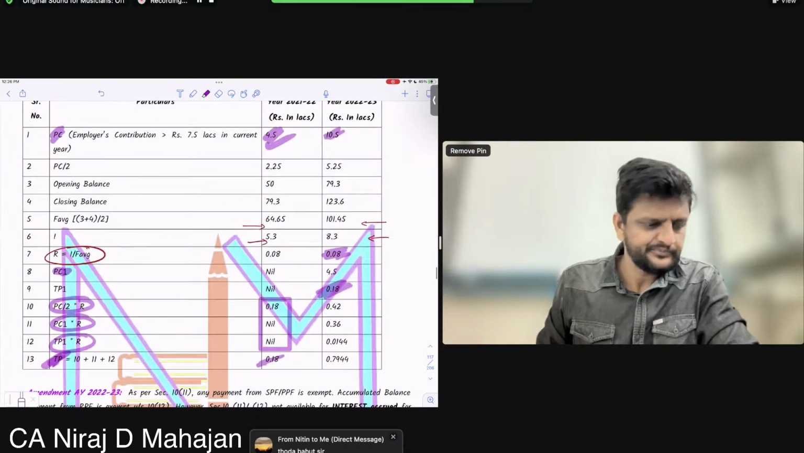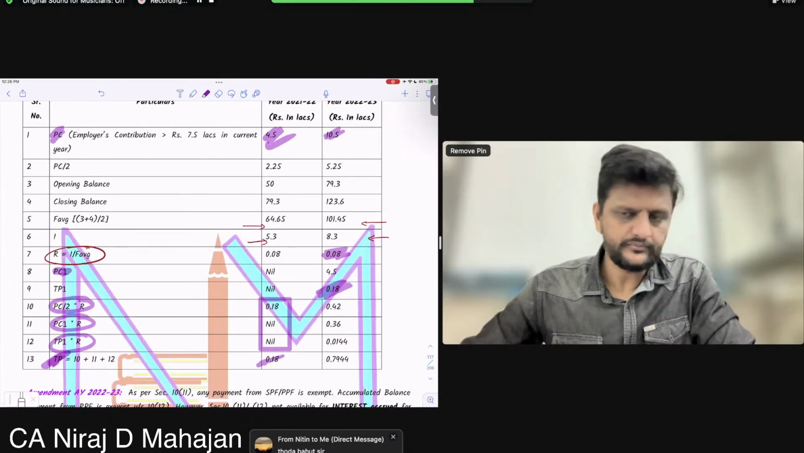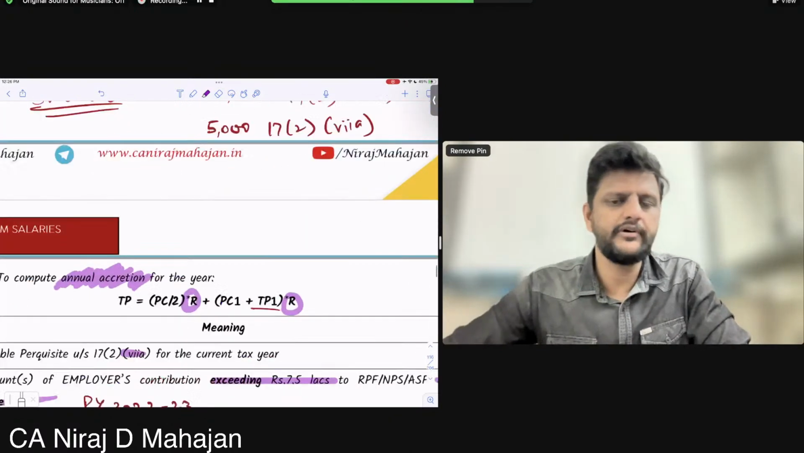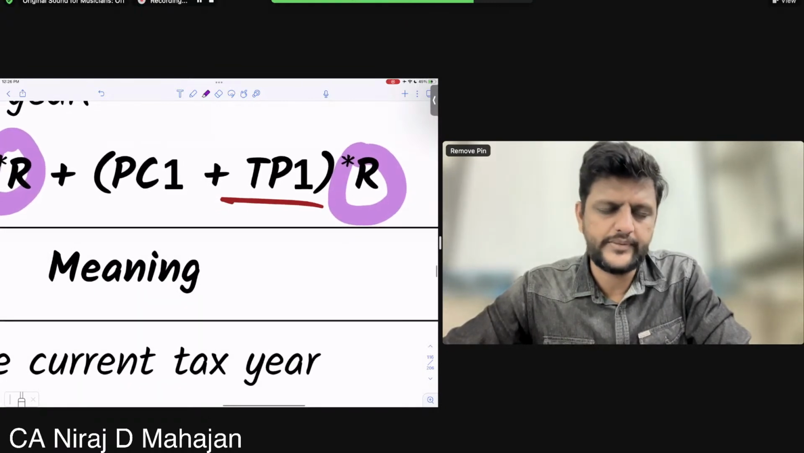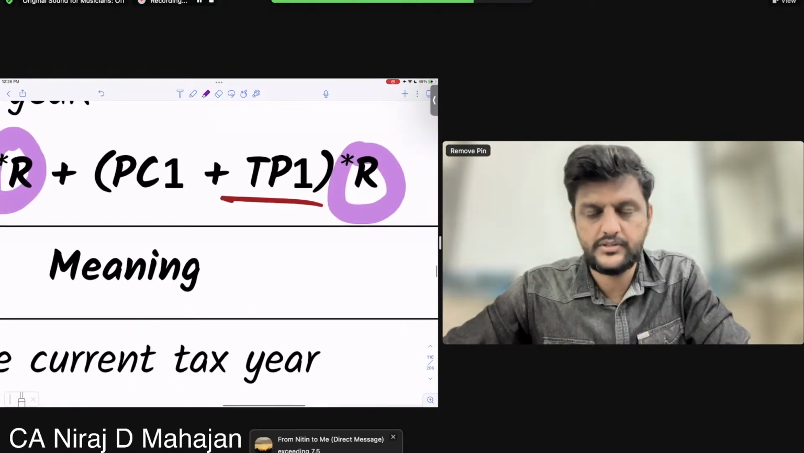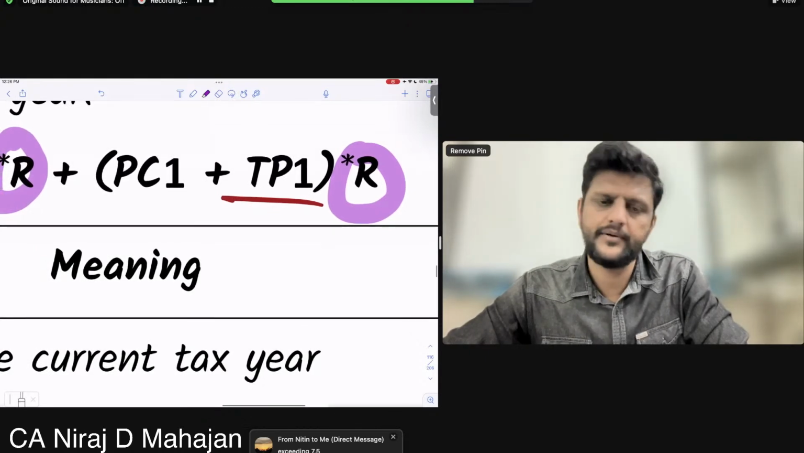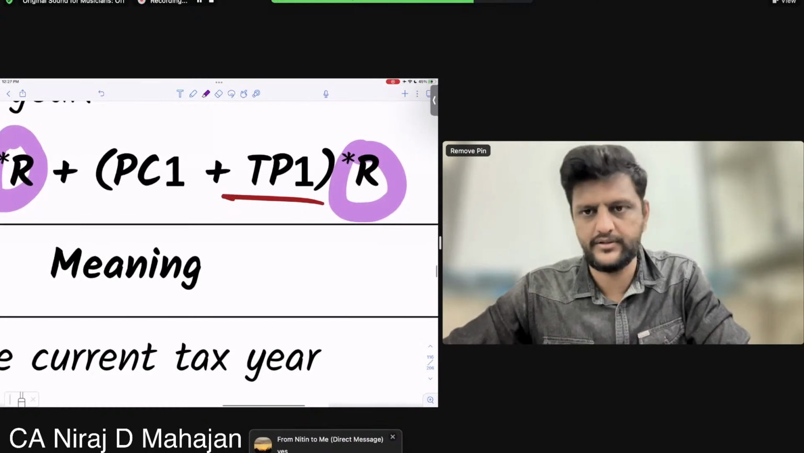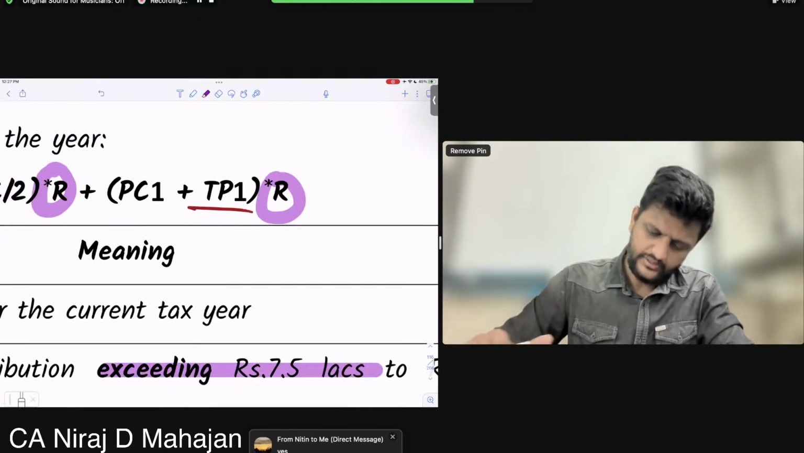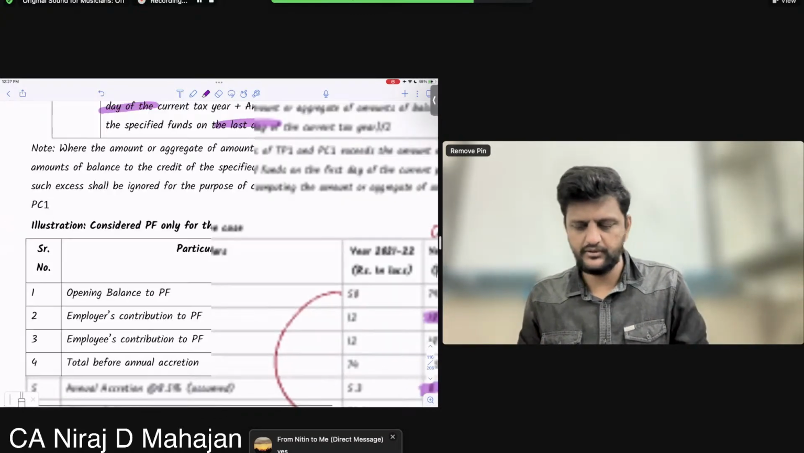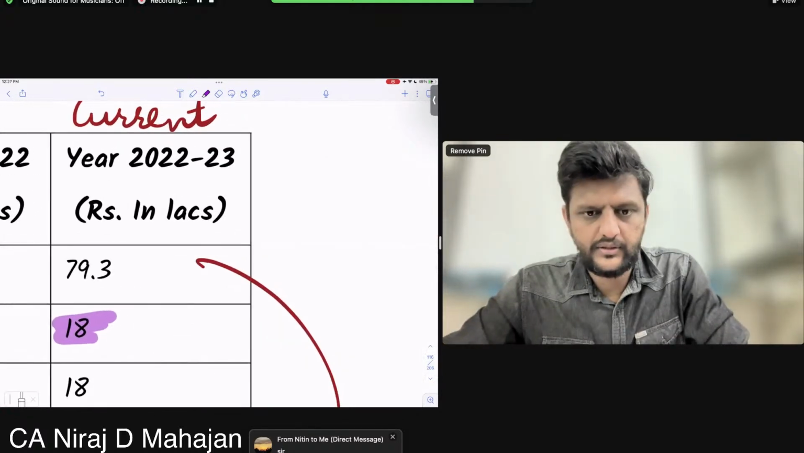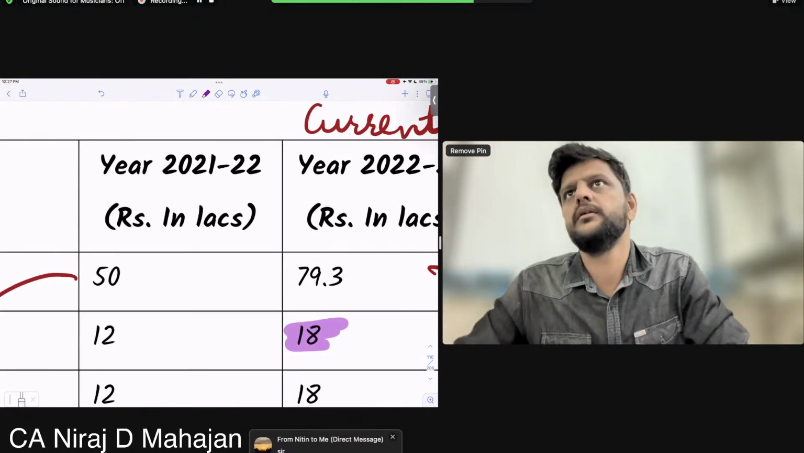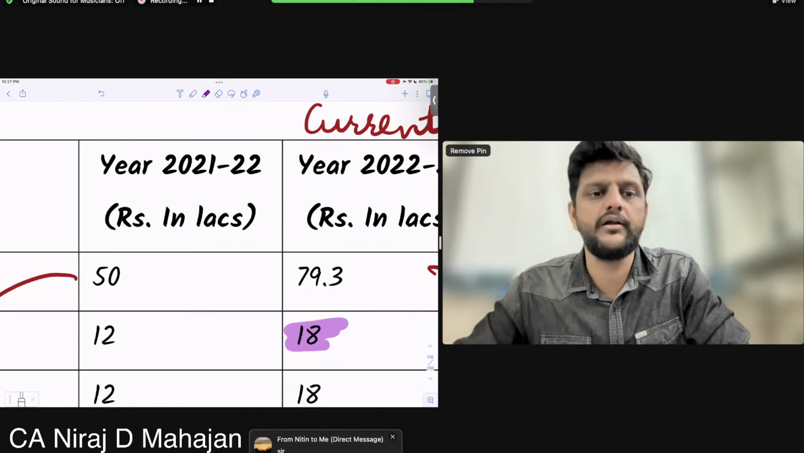Okay, pay attention. What is the meaning of PC1? Again let me show you the formula. PC1 is, again I'm repeating, contribution more than 7.5 lakhs in all of the earlier years. Correct? TP1 is actually taxable perquisite in all of the earlier years. Now in this example, I am checking this year, 2023. So earlier years, right now I have only this one figure to check. PC1 is contribution more than 7.5 lakhs in the earlier years.